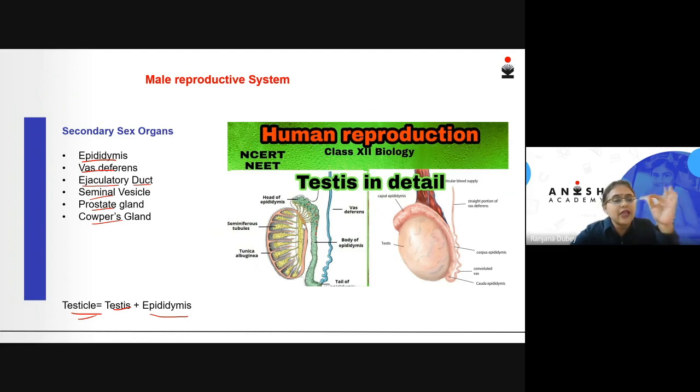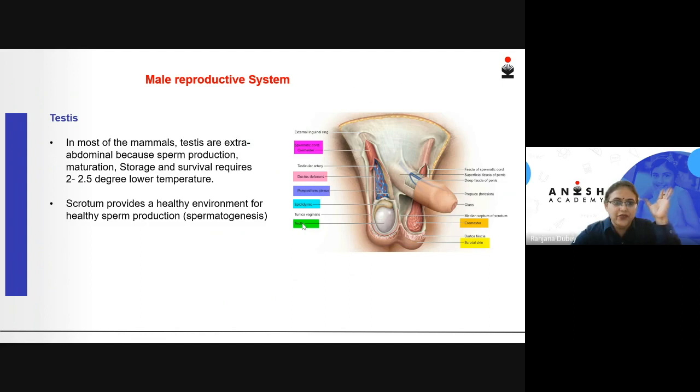Now, starting with the primary sex organ, testis. In mammals, testis is actually not inside the abdomen. It is outside the abdomen, which is why it is called extra abdominal. Now, why is testis located outside the abdomen? Is there any special reason why it cannot be accommodated inside the body? Mainly because the maturation of the sperm, the production of the sperm, the storage of the sperm, and its survival require certain conditions. And what are those conditions?